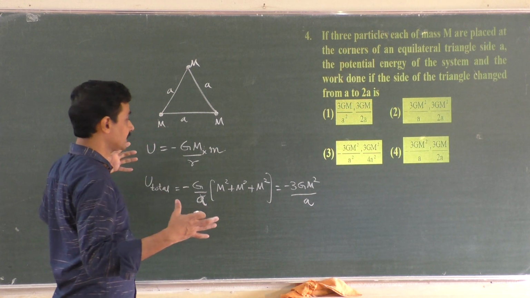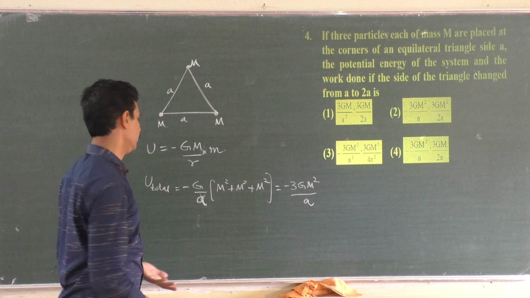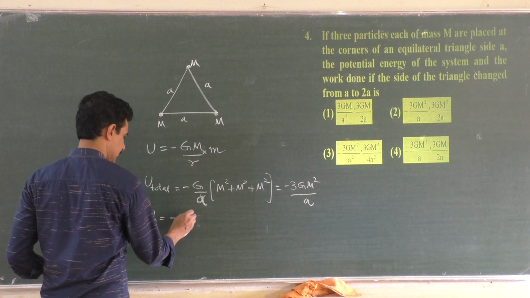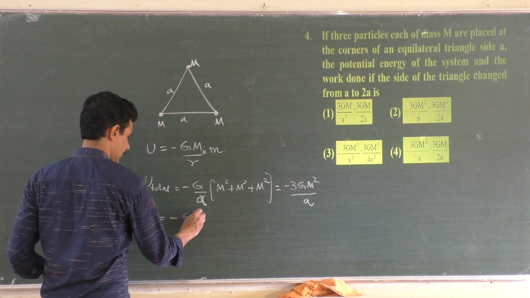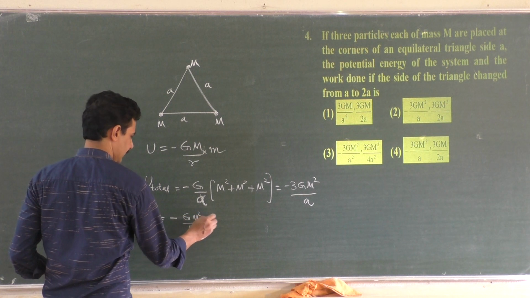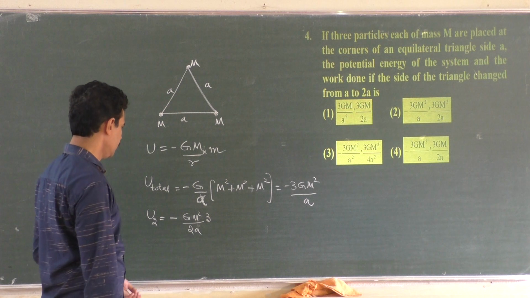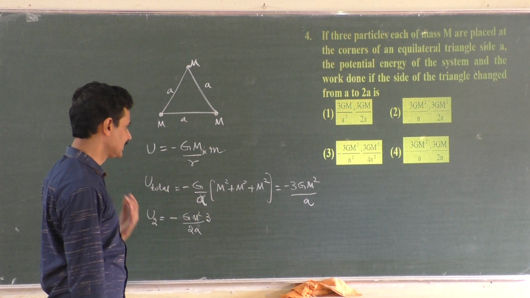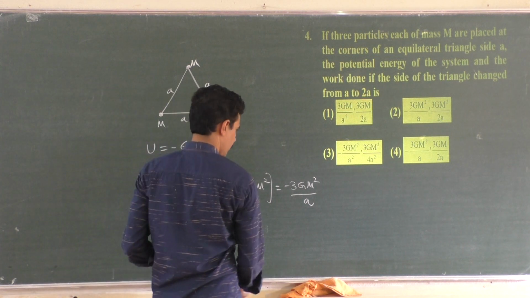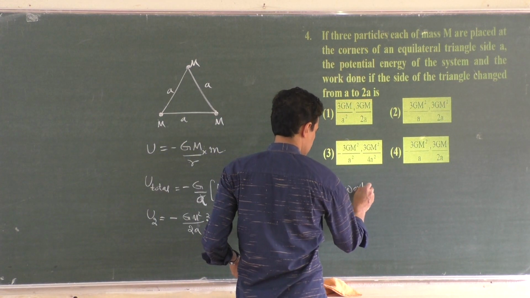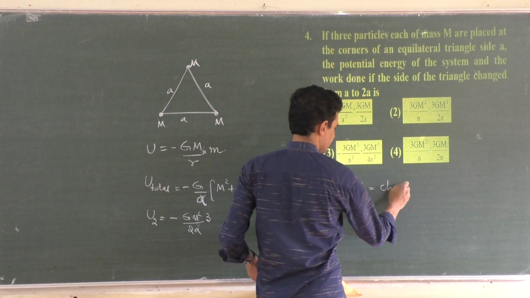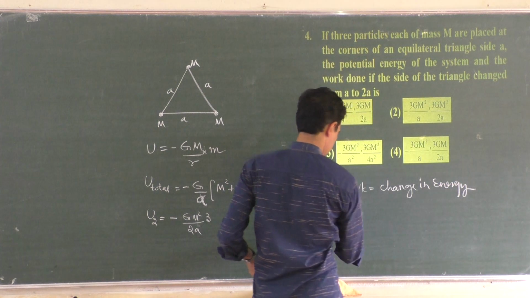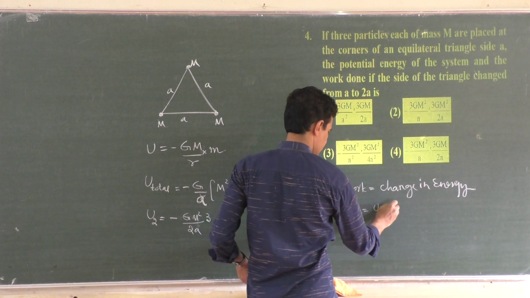Now expand the triangle to sides 2a. What is the new energy? U2 is equal to minus G m square by 2a, and that is 3 times, correct? So 3 by 2, similar to this; here it is a and now it is 2a. Now what is the change in energy? That is the work done. Work done is equal to change in energy, W is equal to U2 minus U1.